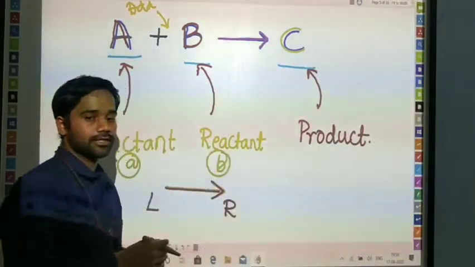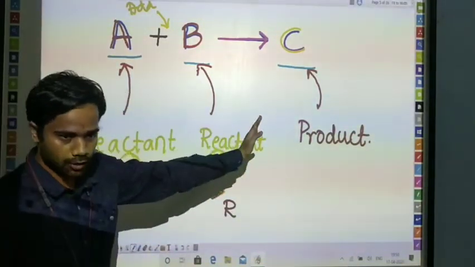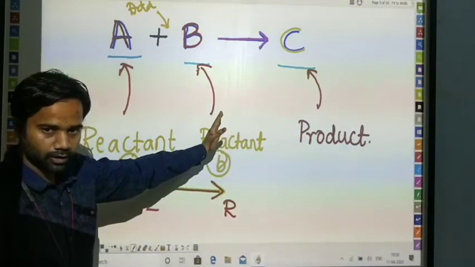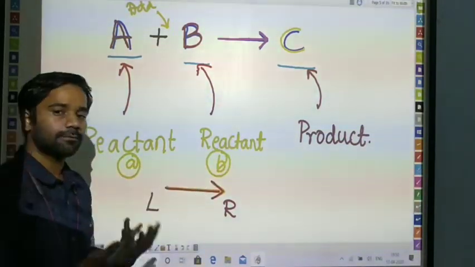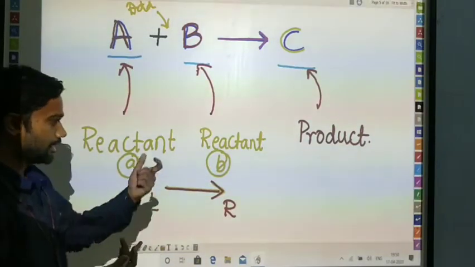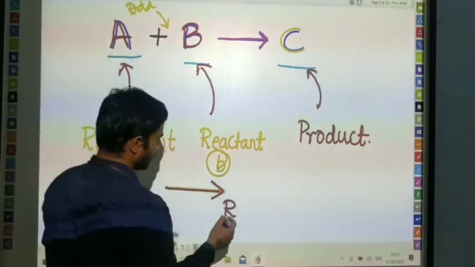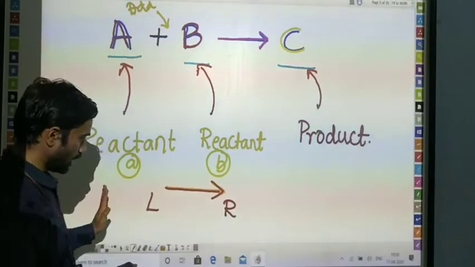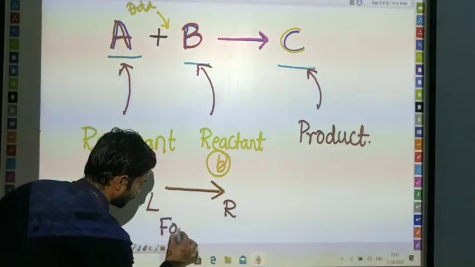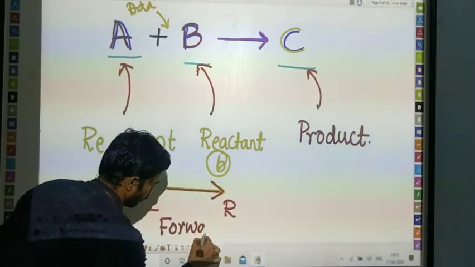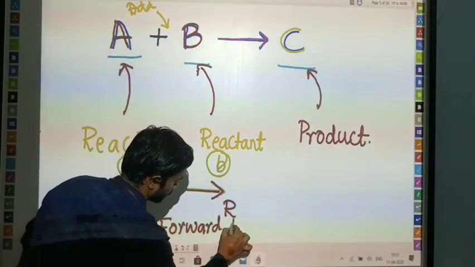This type of reaction is known as a forward reaction. We will study more examples of this type. The reaction moving from left to right is called a forward reaction.